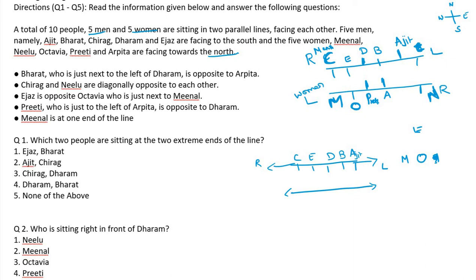Okay. First one is M, O, Preeti, Arpita, and then Neelu. So this is right side, left side, right side. Now we easily answer the questions. Okay, what is the first question? Which two people are sitting at the two extremes of the line? Check whether. So these two are at the extreme, Ajit and Chirag.